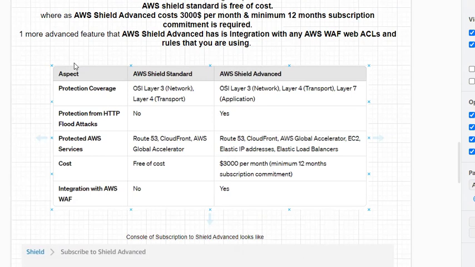So let's see the major difference between these two, AWS Shield Standard and Shield Advanced. AWS Shield Standard provides you protection for OSI layers, that is layer 3, the network layer, and layer 4. Only for two layers it provides you protection.